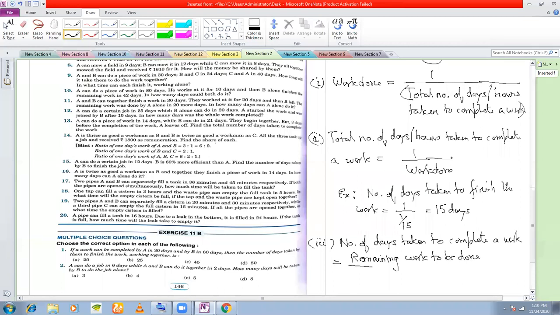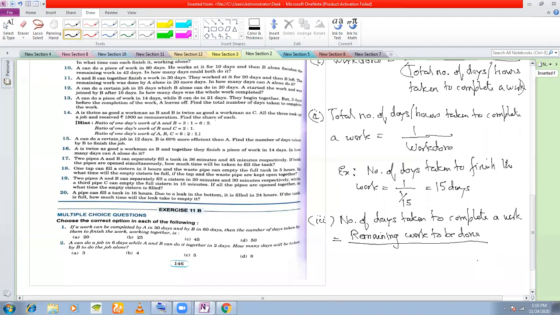Suppose there are two people working, and let's say they are A and B, or even there may be three people. The number of days taken to complete a work is equal to remaining work to be done divided by the work done by A and B, that is the sum of their work done.